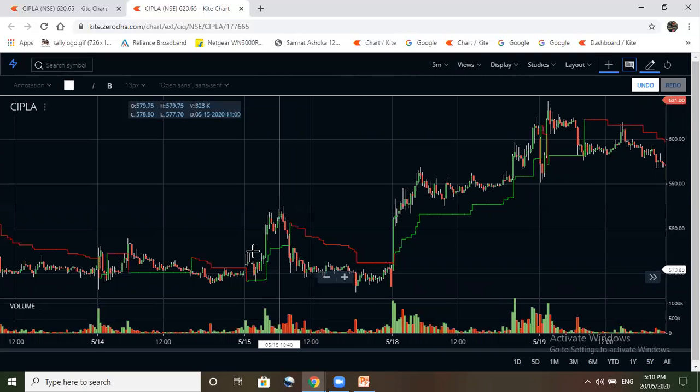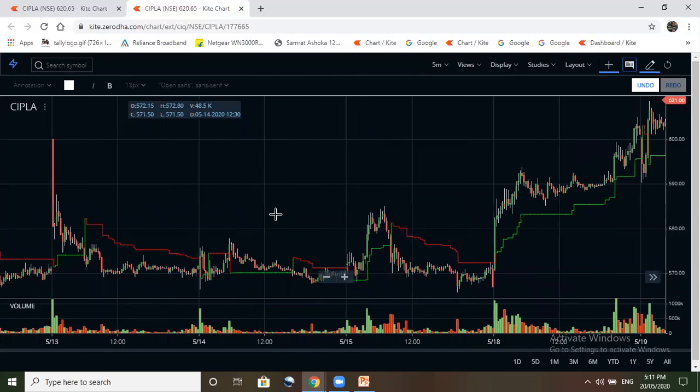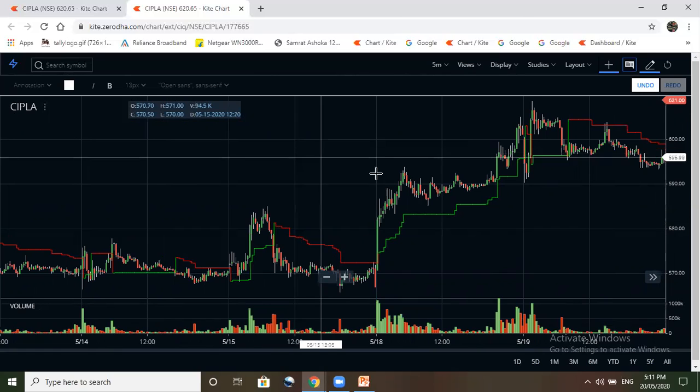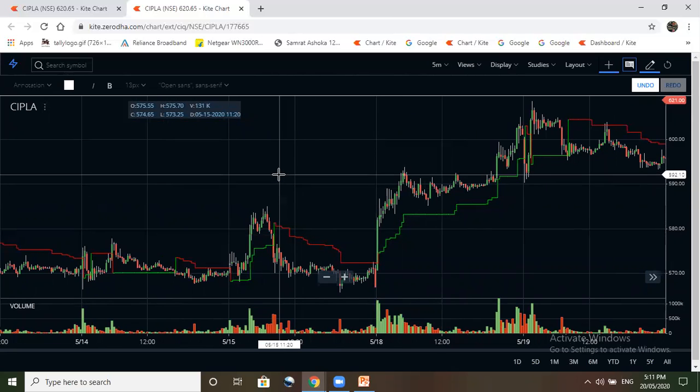So this will happen when the market is choppy or very volatile, going up and going down continuously. But if you get a good trade and the market is nicely trending in one way or the other, so in a trending market, this indicator works. So there is no perfection.